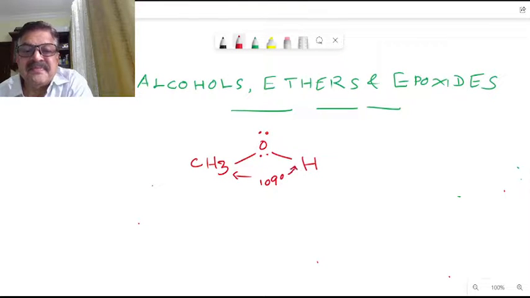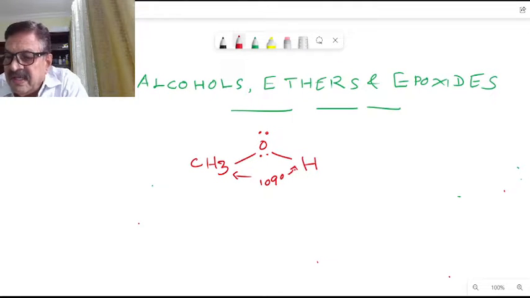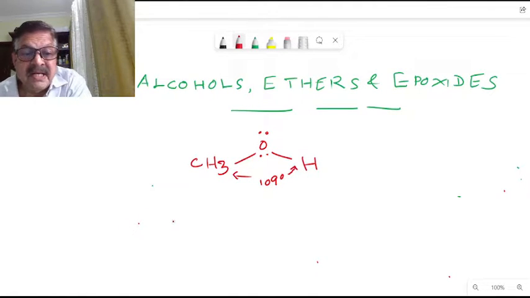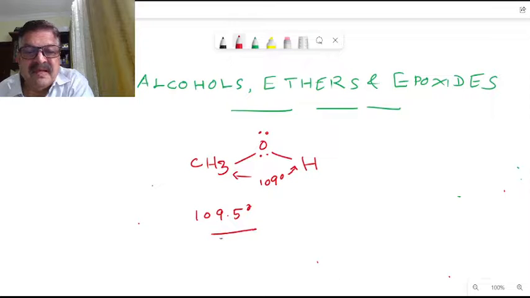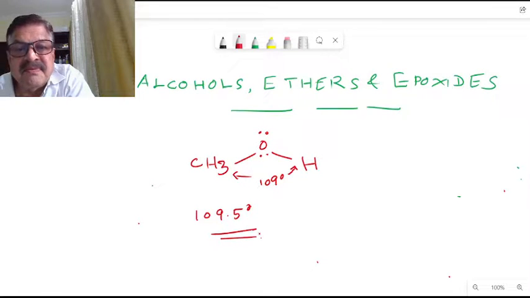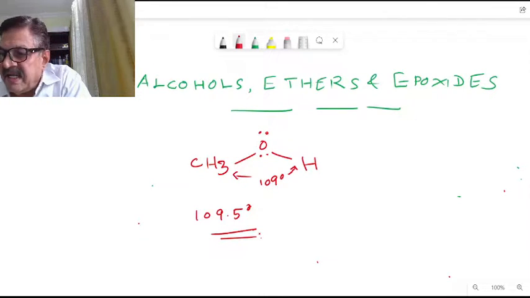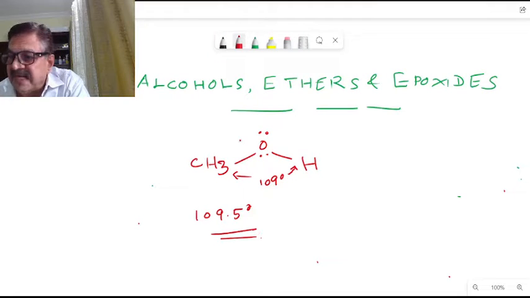The bond angle between carbon, oxygen and hydrogen is very close to the tetrahedral angle, which is approximately 109.5 degrees. So in the case of alcohol, the bond angle is 109 degrees. This is an sp3 hybridized carbon.